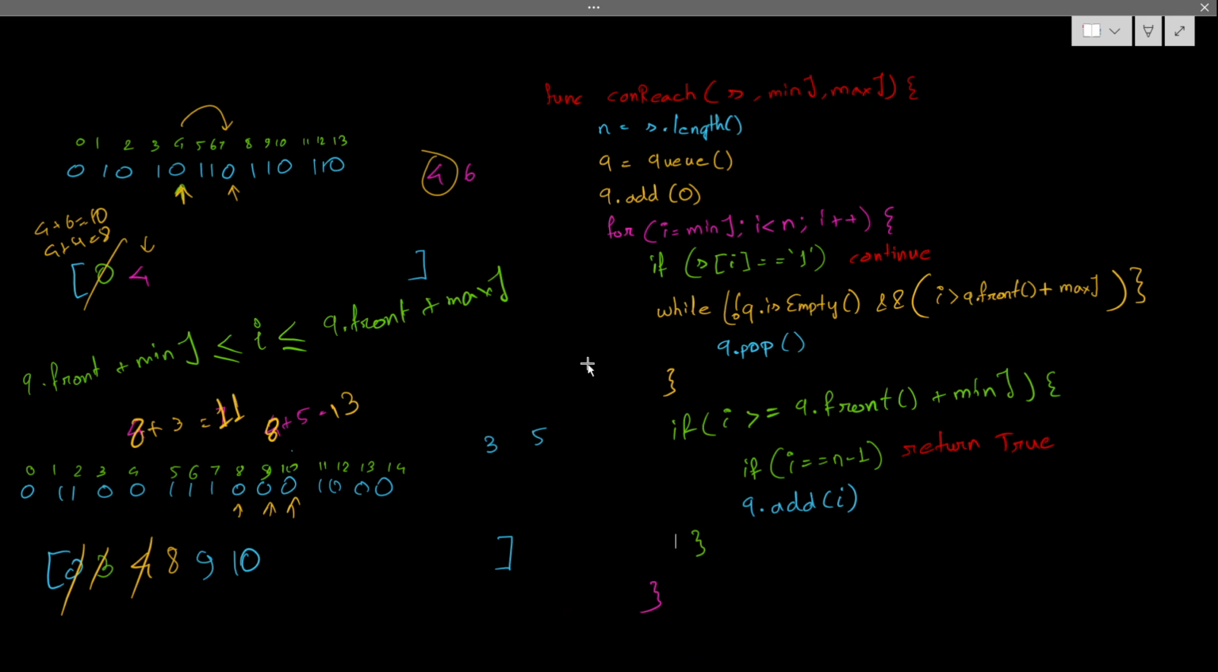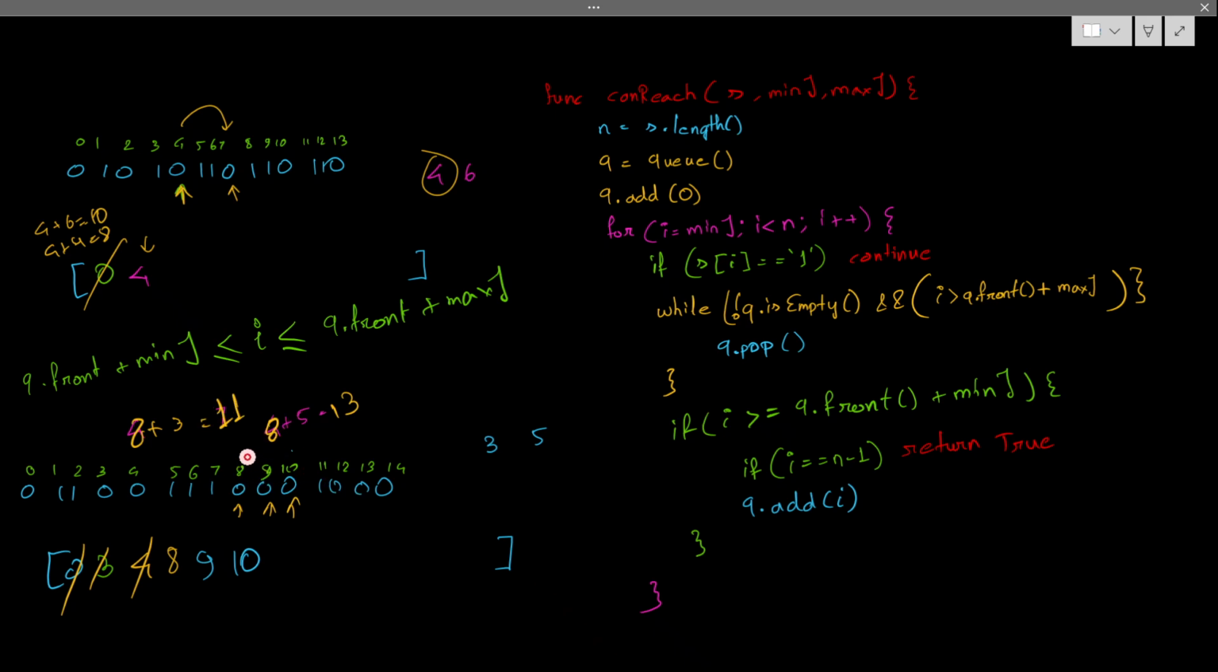So that's why I only simply check whether I belong to the maximum range of the index at the front of the queue. I belong to that maximum range. Now, if I have to be valid, I also have to be eligible from the minimum range of the front of the queue. If I belong to the maximum range but not to the minimum range, then I am not part of the queue. That means my minimum range starts after me.